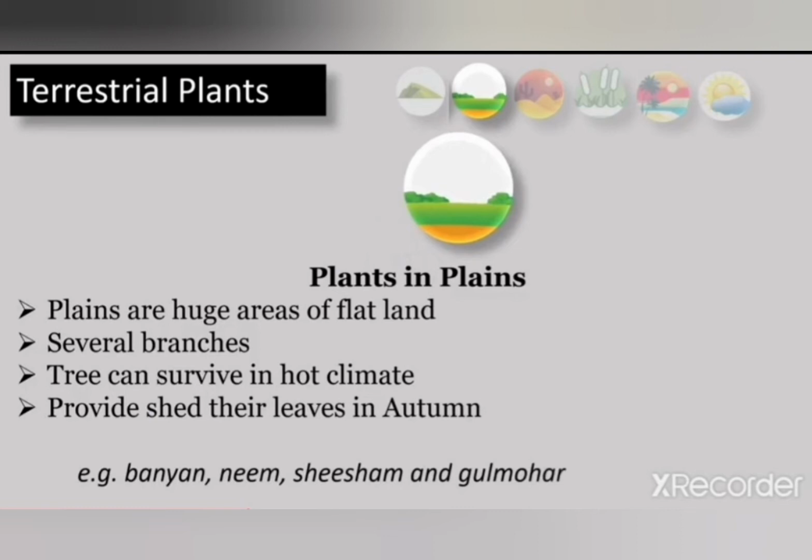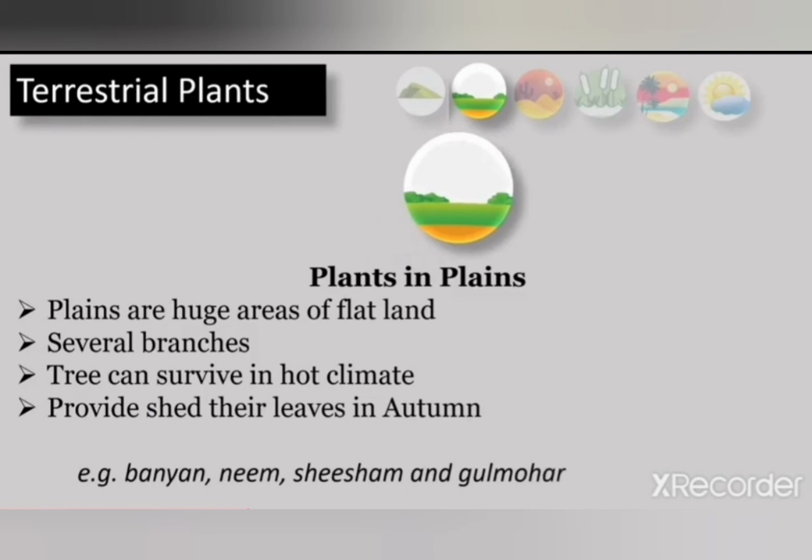So the plants growing in plains can survive in hot climate, and these are trees with several branches. They have many branches. Okay, you have seen mango tree, guava tree, lychee tree, banyan tree, neem, sesame, gulmohar, etc.